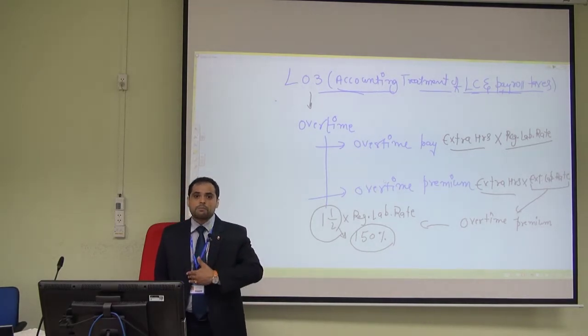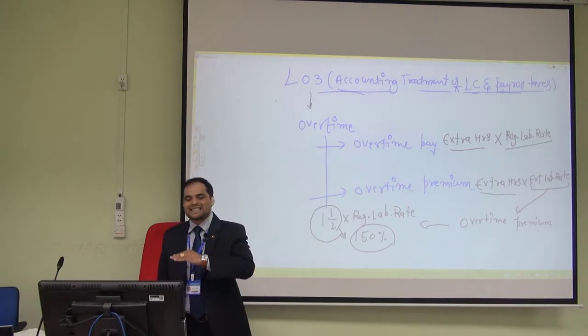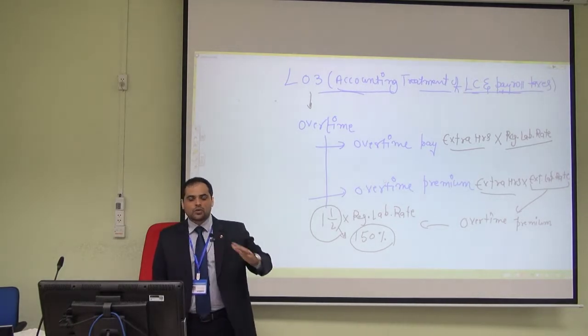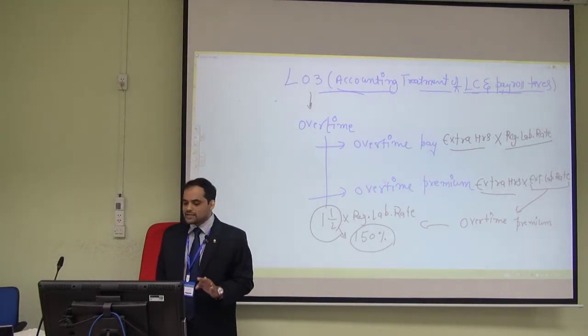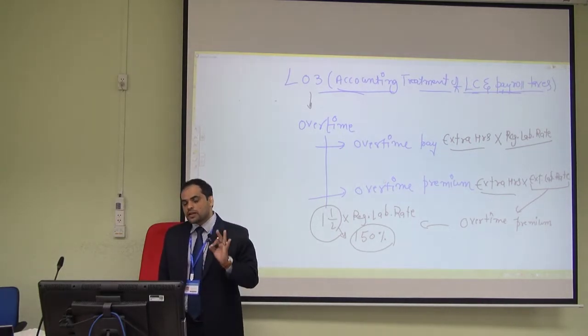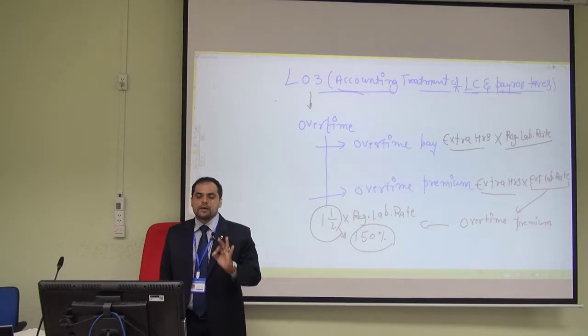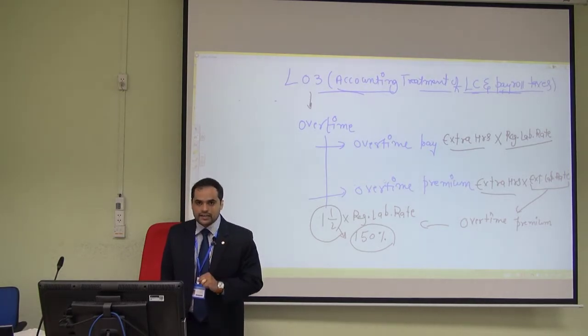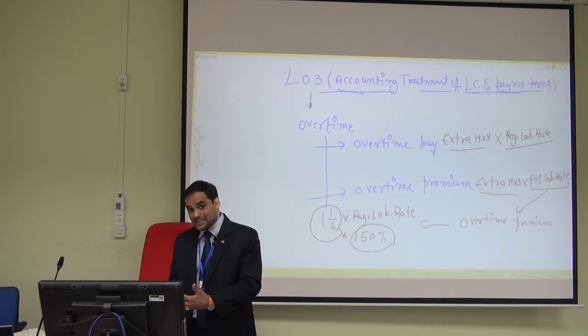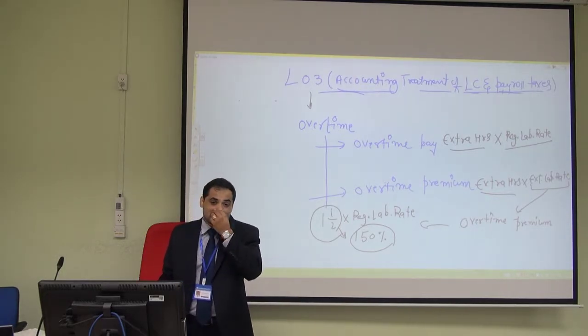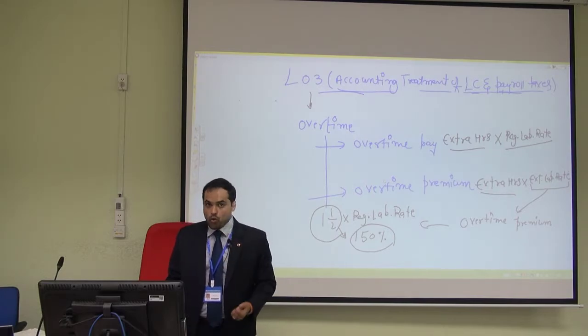So that means the company is paying more to do the same work that the other worker does during the weekdays. Alright. So in that case, overtime premium is considered to be your manufacturing overheads. The extra rate the company is paying to the worker is considered to be manufacturing overhead.